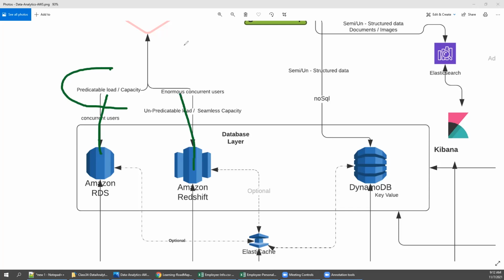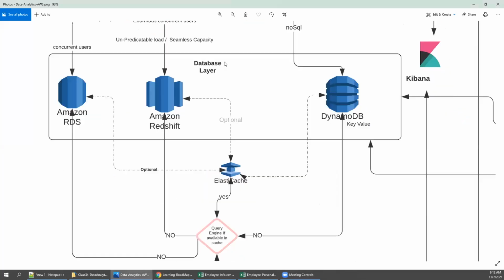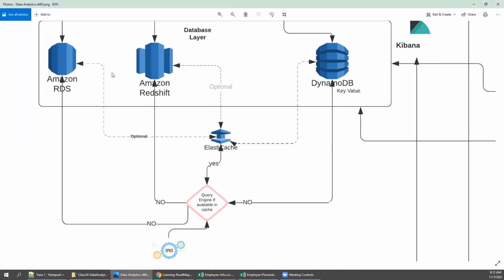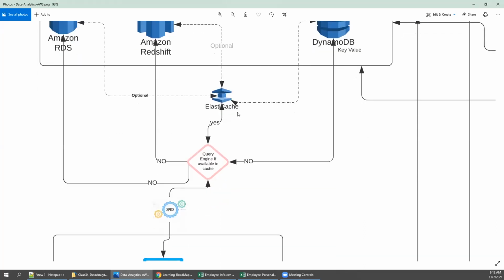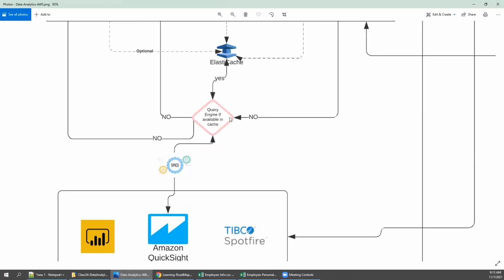Let's go further. From the database you need to retrieve and access, and you need to read the output, right? So ElastiCache, you can enable this, and a query engine.